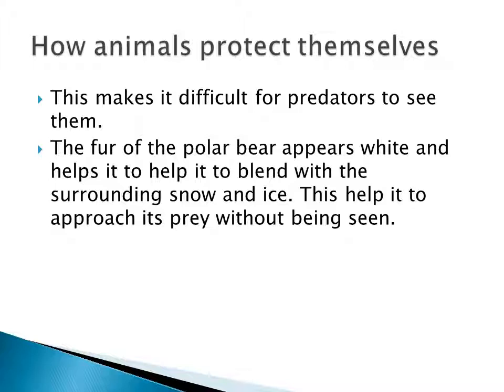And another example is the polar bear. The polar bear is white in color and mostly lives in the polar regions. So it appears white in color. So it will blend completely with the surroundings. So it is very difficult to identify them. Okay, so up to this, the lesson has been completed. Tomorrow we will discuss the overall review of this chapter.